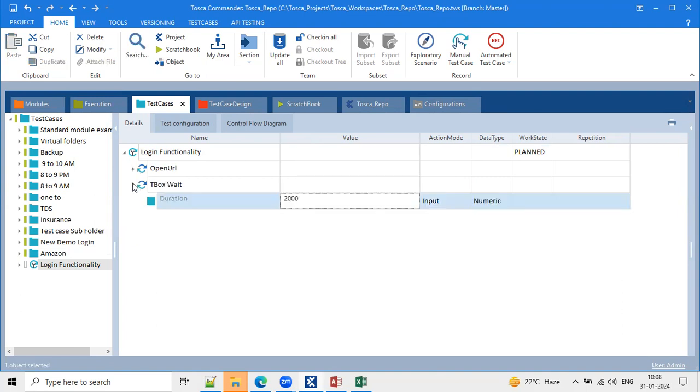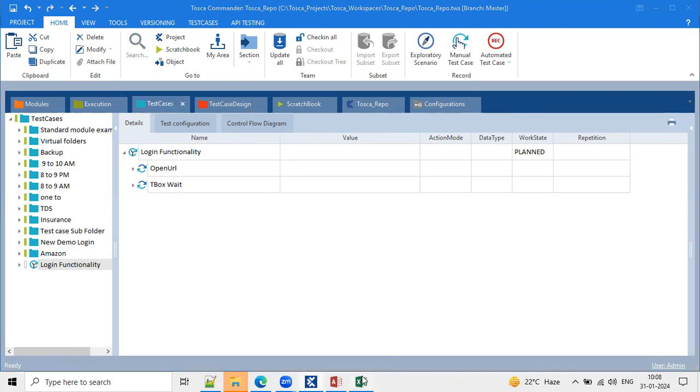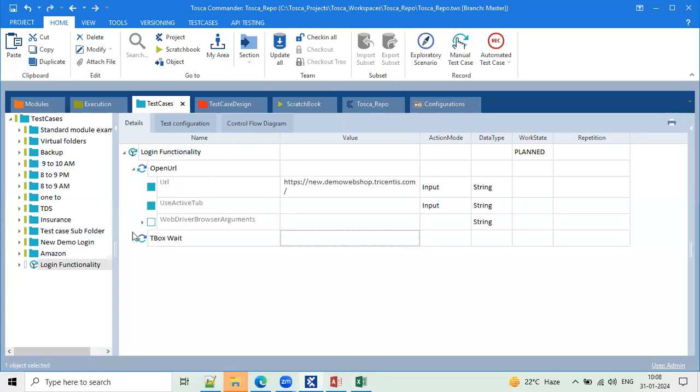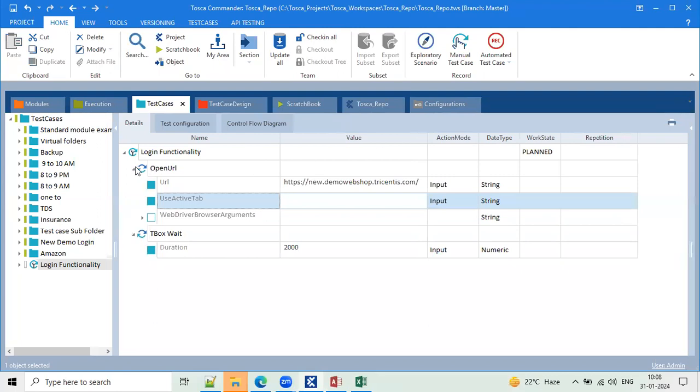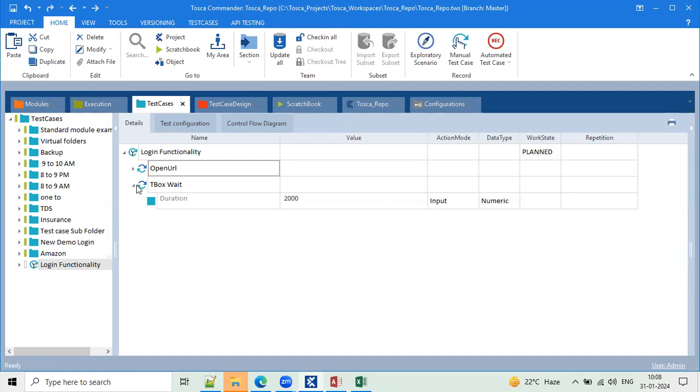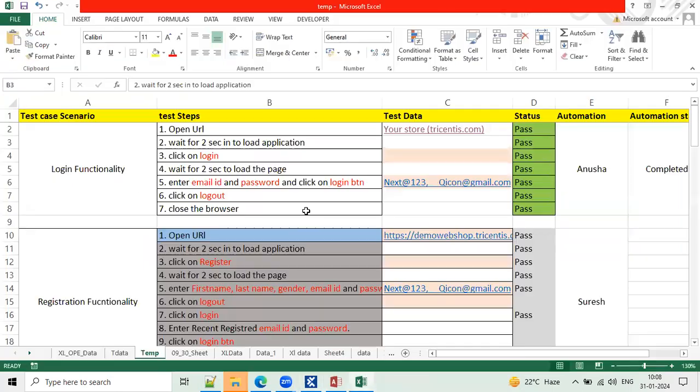Anusha, do we really need to use these predefined ones which are given by Tricentis, or can we use user-defined ones also? Yes, we can use user defined as well. But user defined ones take some time to create manually. That is the reason we are just utilizing the predefined, existing ones. Exactly.